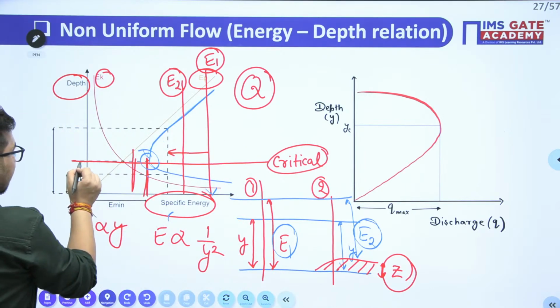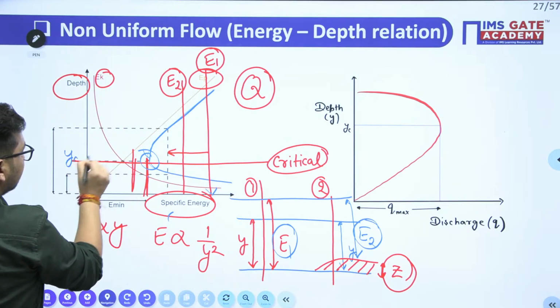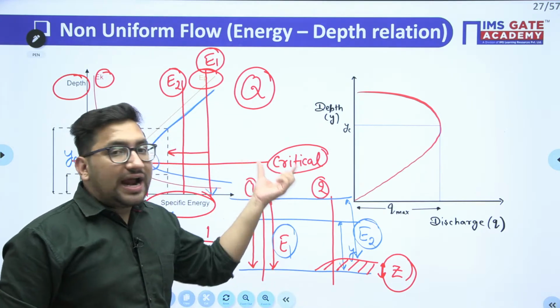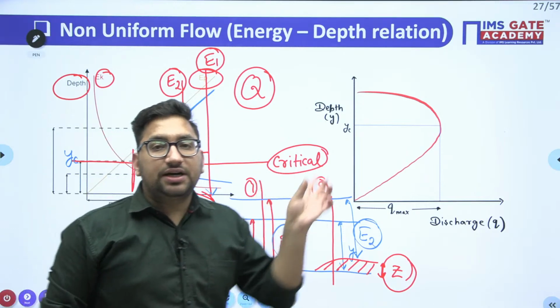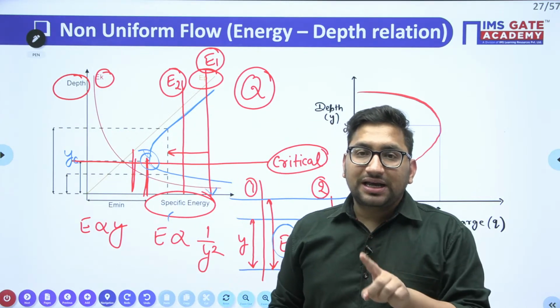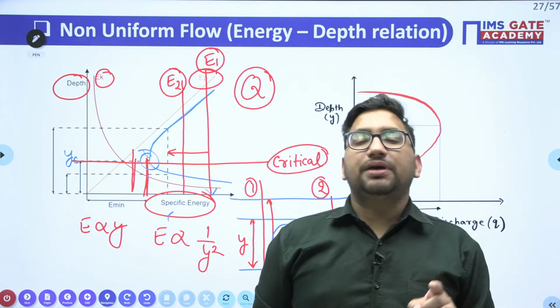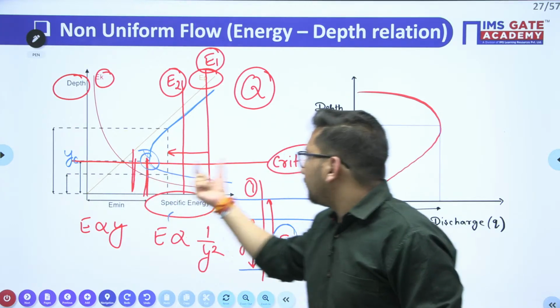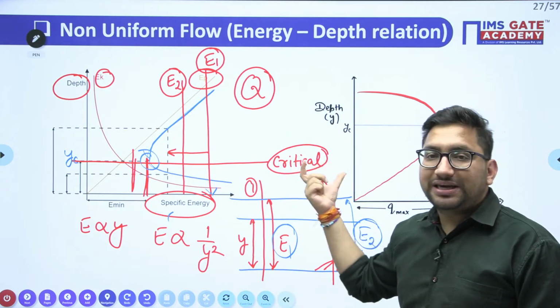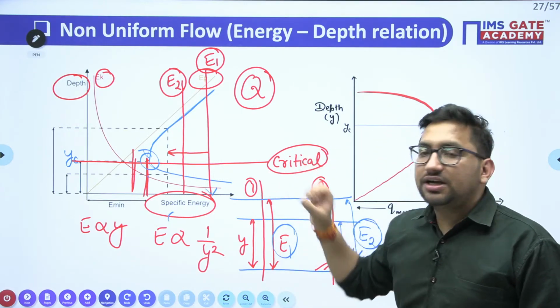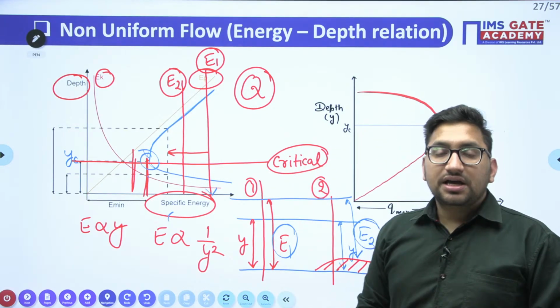So this is your critical depth. Let's say it is YC value. And the flow at this point is going to be critical flow. If you remember, we have discussed that based on Froude's number, the flow can be supercritical, subcritical or critical, right? So at this point, the flow will be your critical flow. I hope it is clear. Now try to see.